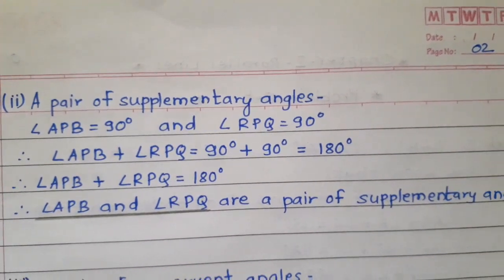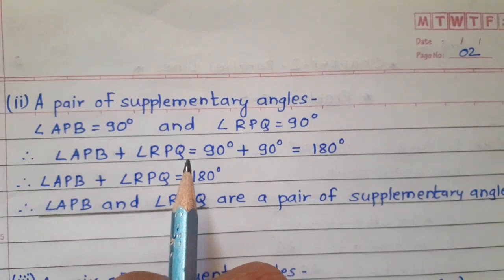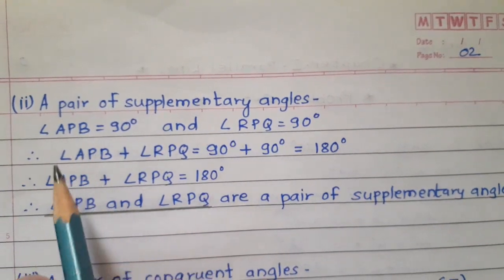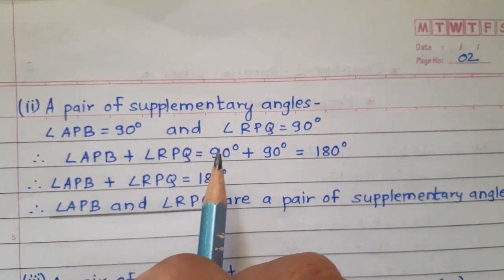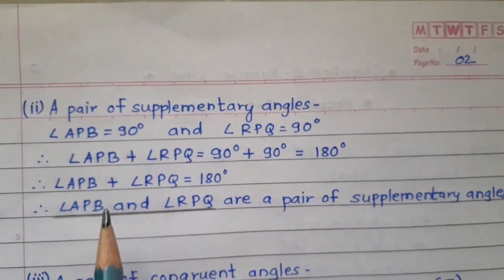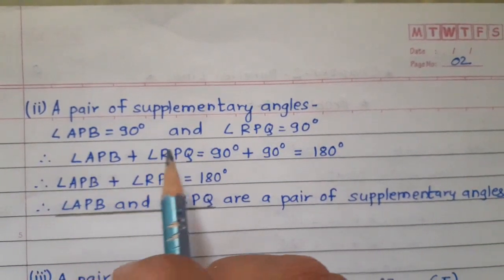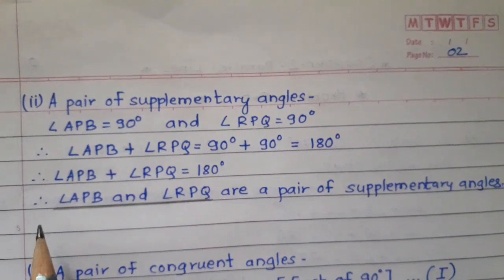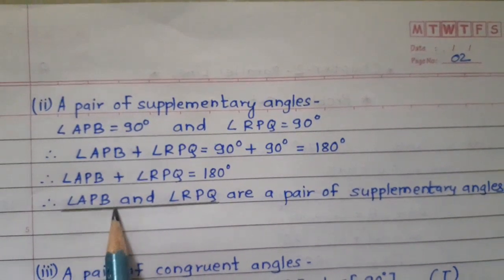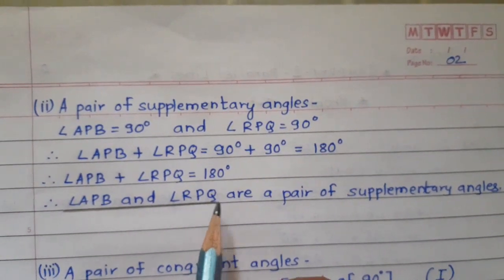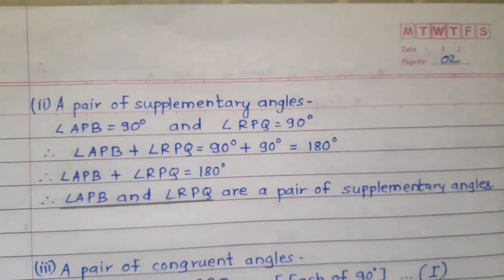Therefore angle APB plus angle RPQ, if we are adding these two angles, is 90 plus 90, which is equal to what? 180 degree. Then we have the sum of these two angles as 180 degree. Therefore angle APB and angle RPQ are a pair of supplementary angles.